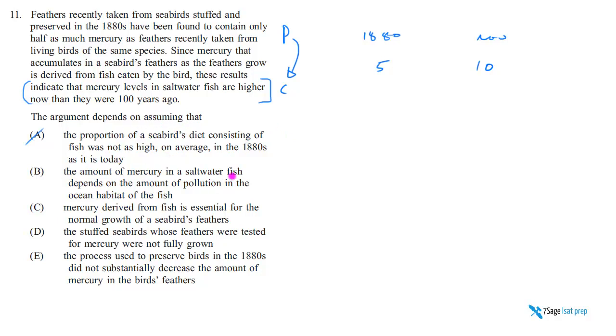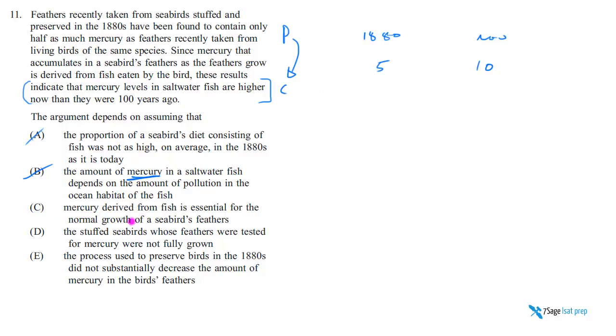B says the amount of mercury in saltwater fish depends on the amount of pollution. I don't really care what it depends on. You see, this question is baiting you to think it must be that we're more polluted now than in the 1800s, so something about more mercury. I don't really care where the mercury in saltwater fish comes from. It could have come from pollution. It could come from, I don't know, name your source. It just doesn't matter. All we care about is the birds have feathers, which have mercury in them, which comes from the fish that they eat. Where that comes from, don't care.